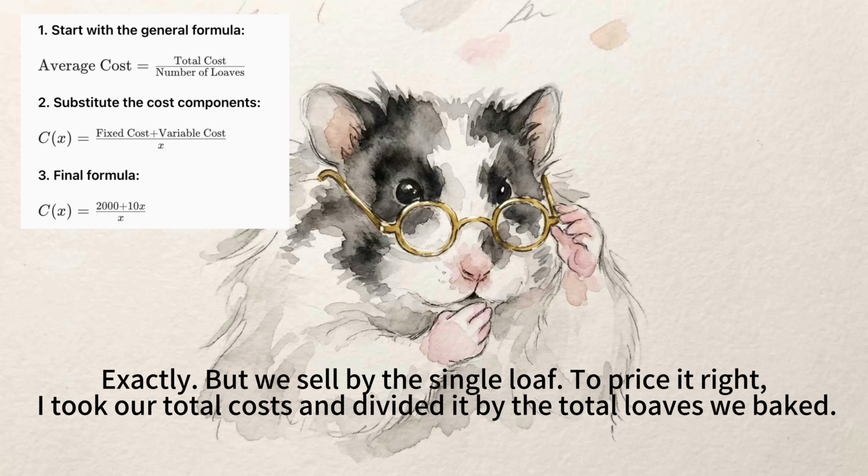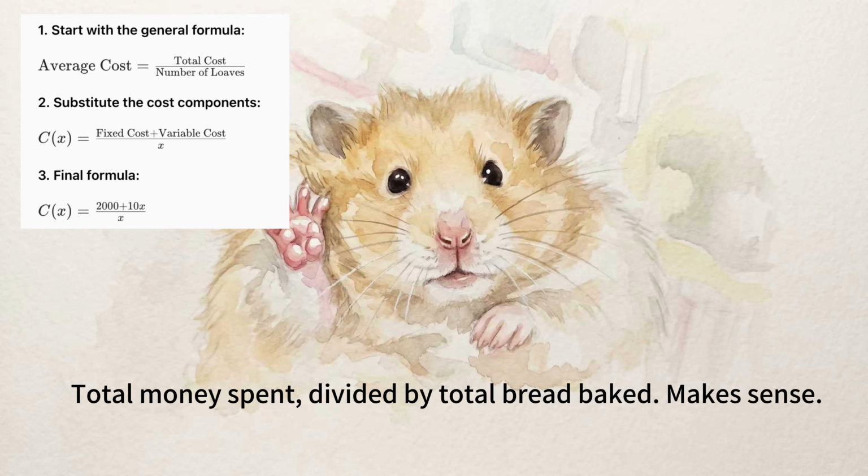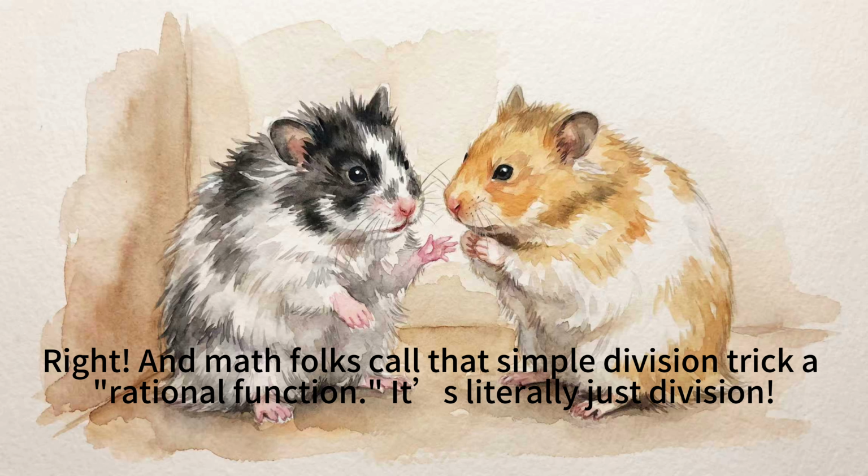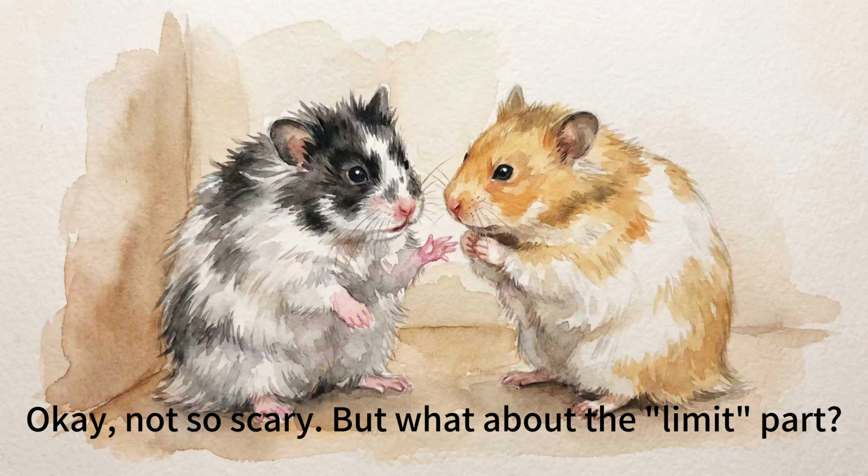Exactly, but we still need to price the single loaf right. I took our total cost and divided it by the total loaves we baked. Total money spent divided by total bread baked. Makes sense. Right, and my fancy word for this simple division trick is a rational function. It's literally just division. Okay, not so scary. But what about the limit part?